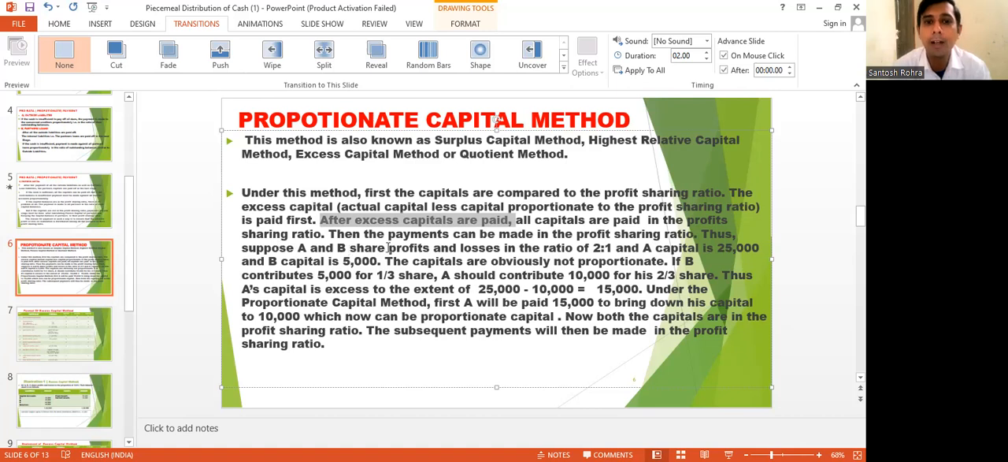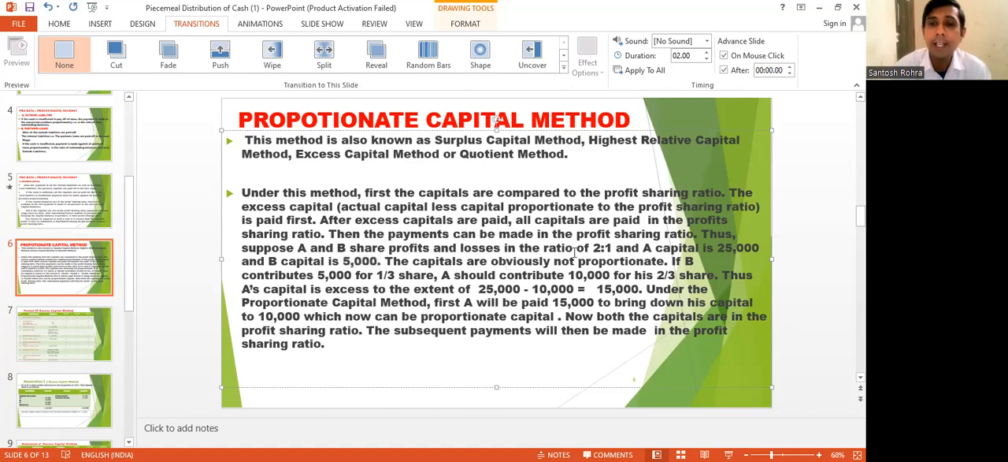Suppose A and B share profit and loss in the ratio of 2:1. There are two partners, A and B, sharing profit and loss 2:1. A's capital is 25,000 and B's capital is 5,000. Now, student, can you see that the capital of A, that is 25,000, and the capital of B, 5,000, show a big difference? Yes, definitely their capital shows a big difference.